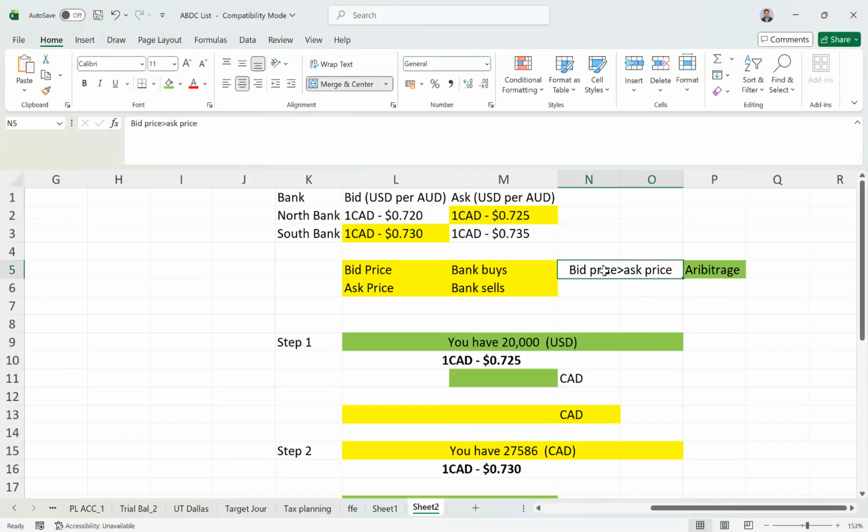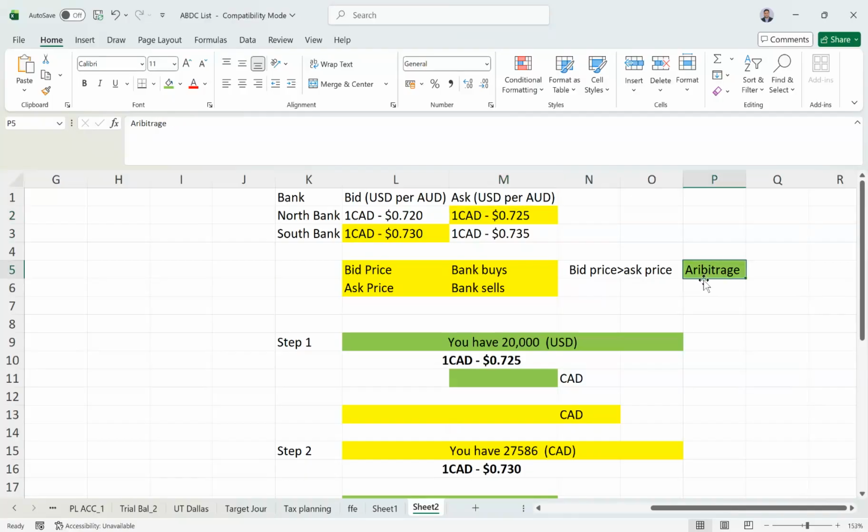The first condition before going for arbitrage is to check the bid price and ask price. If the bid price is greater than the ask price, then the arbitrage opportunity exists. In this case, the South Bank bid price is 0.730 and the North Bank ask price is 0.725. So the bid price is greater than the ask price, and the first condition is met.